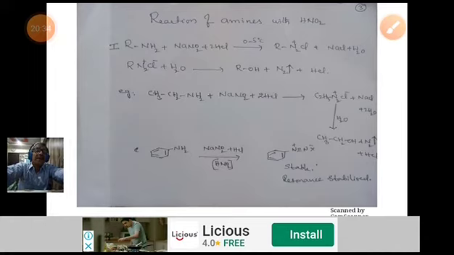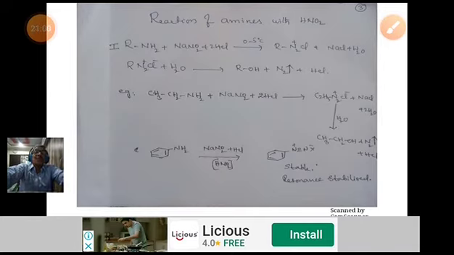We can't separate them, we can differentiate them. In the previous test, we were given a mixture of primary, secondary and tertiary amines, and using the Hinsberg reagent we separated them. But this reaction is only used to identify whether the given amine is primary, secondary or tertiary.